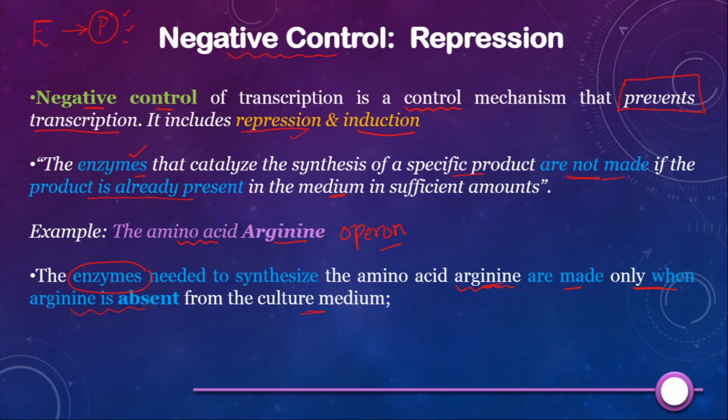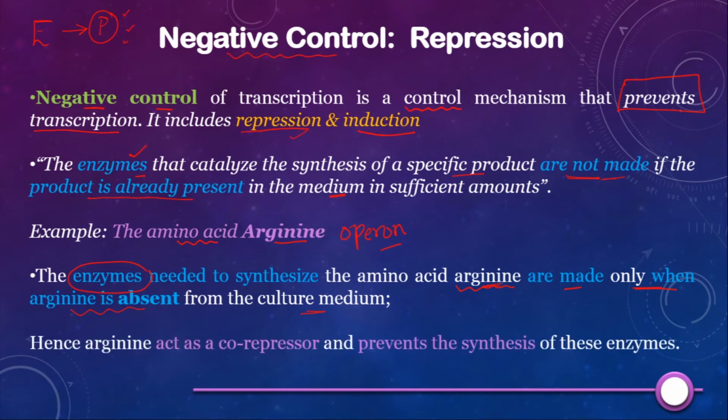So hence what we can say is, if arginine is present, then it is preventing the synthesis of these enzymes which are needed to prepare arginine, correct? Hence, this arginine is going to act as a co-repressor, and it is going to repress its own synthesis. This is called enzyme repression. So I hope you have understood the meaning of repression.